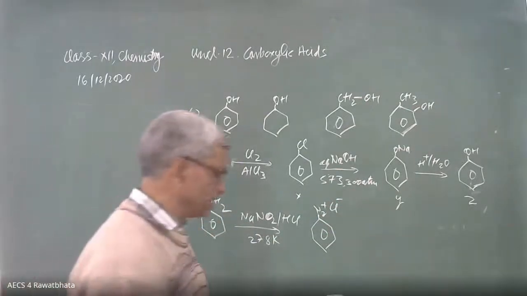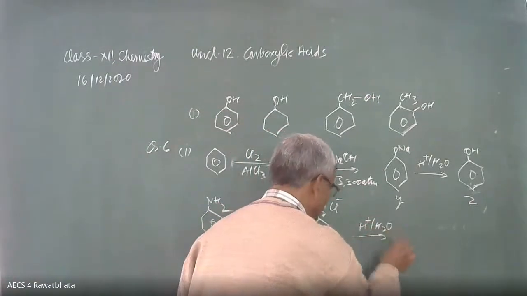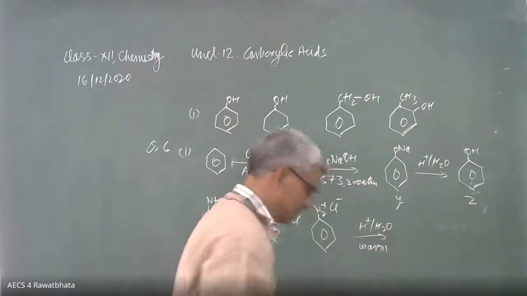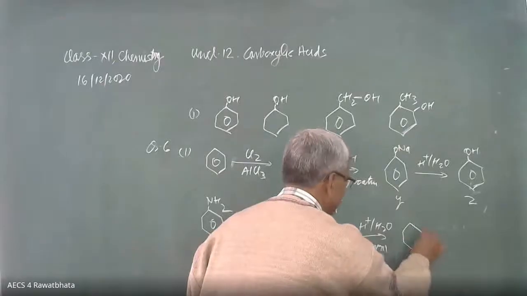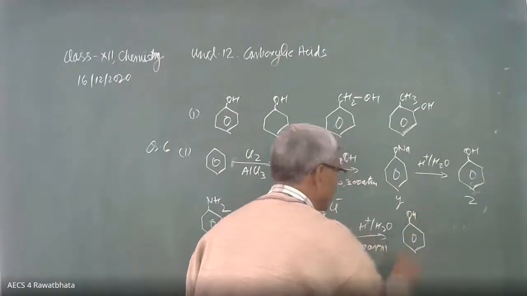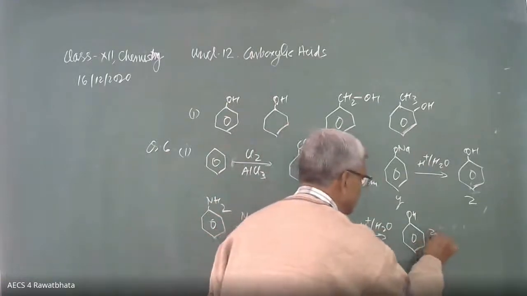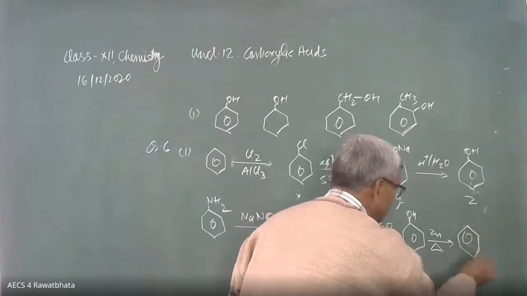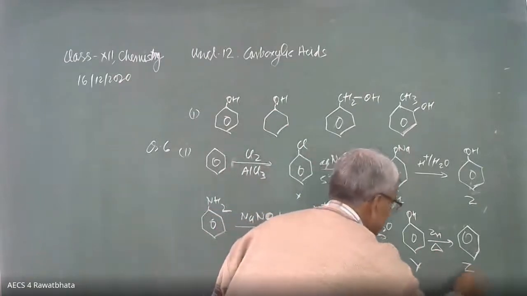This is going to combine with dilute acid. Here is H positive, H2O, dilute acid, and warm. Yes, beta, what is the product Y? Phenol. It is the phenol. BDC into phenol. Yes, beta. Here we are going to get phenol. And phenol, this is the compound Y, next zinc dust and heat. And just we have finished this. We are going to get benzene. This is the compound X, this is Y, and this is Z.